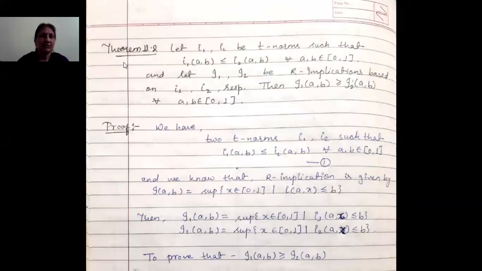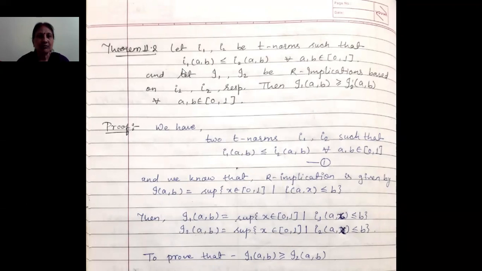Now, let us come to the theorem. Theorem 11.2 from the book of Klir. The statement of the theorem is, let I1 and I2 be T-norms such that I1(A,B) is less than or equal to I2(A,B) for all A and B belonging to [0,1]. And let I1, I2 be R implications based on I1, I2 respectively. Then we have to prove that I1(A,B) is greater than or equal to I2(A,B). Here small i is there for intersection and this capital I is for implication.